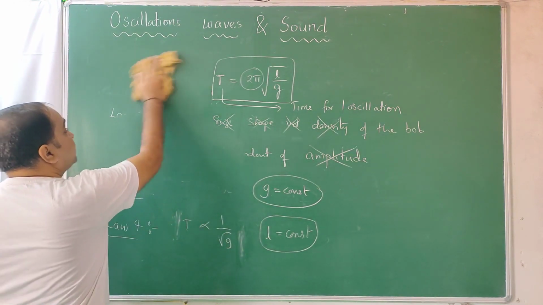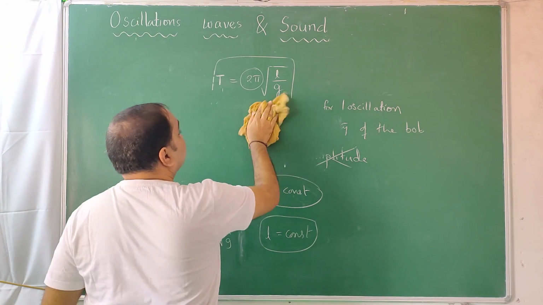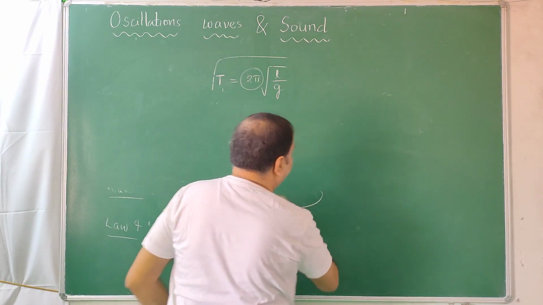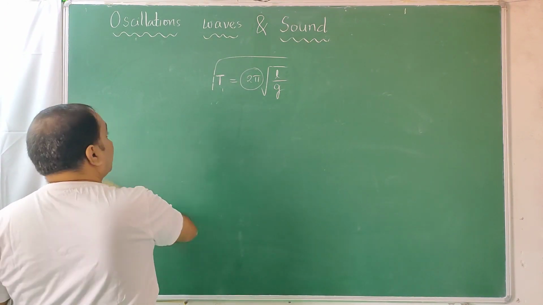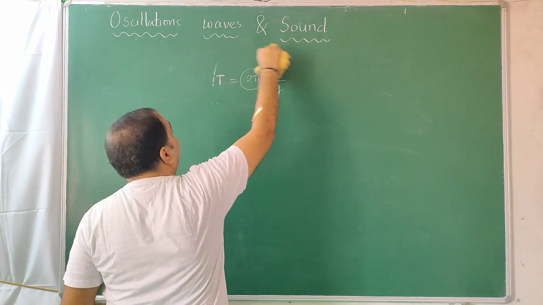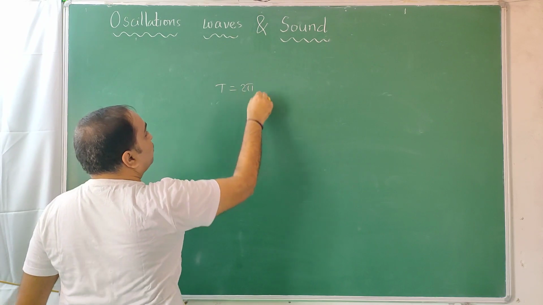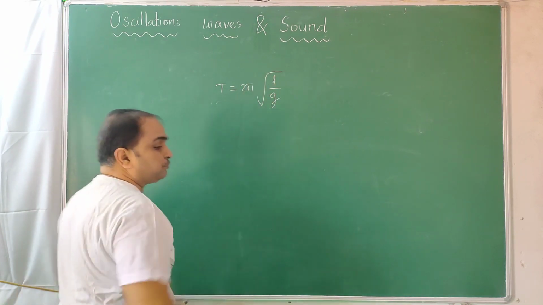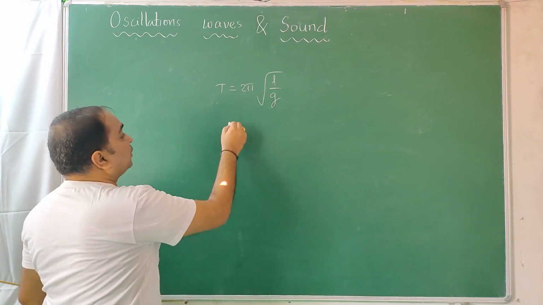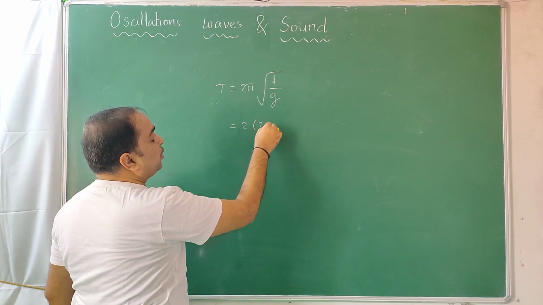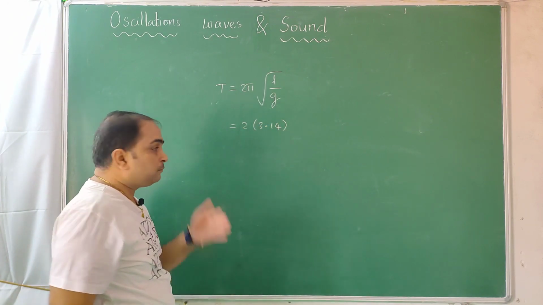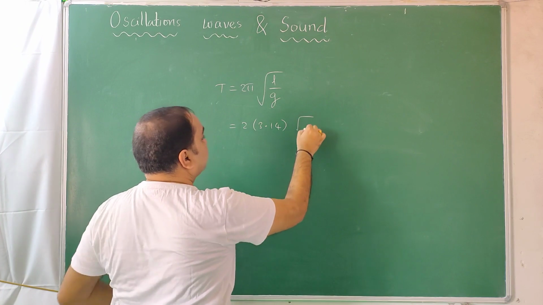Moreover, if you are interested in calculating the time period on earth, you can do one thing like this. We can have this formula as it is. T is equal to 2 pi under root L by g. 2 into this pi is 3.14, under root of length.